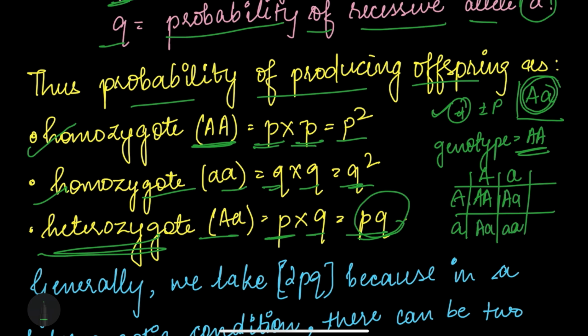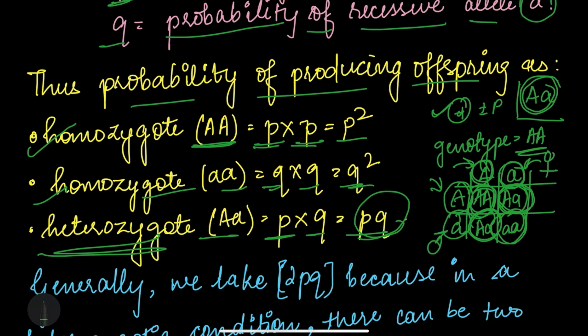Here you can see the heterozygote is occurring two times. In one case, capital A is coming from the father, and in the other case it is coming from the mother.